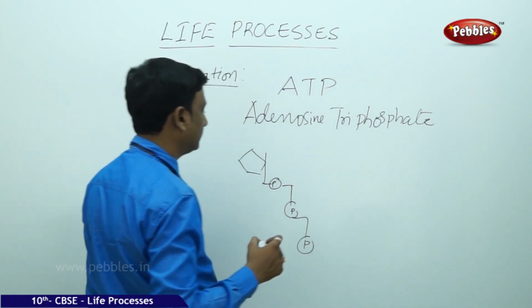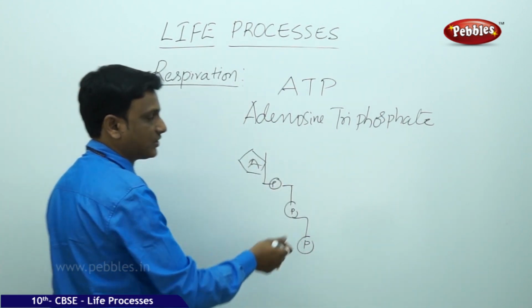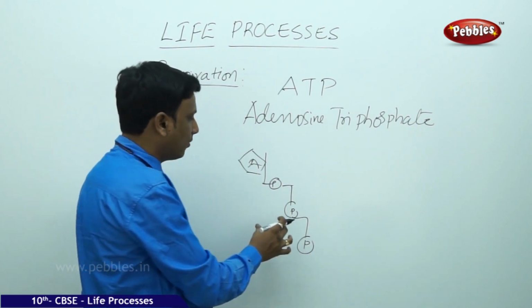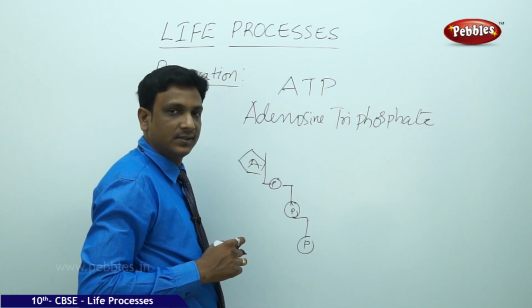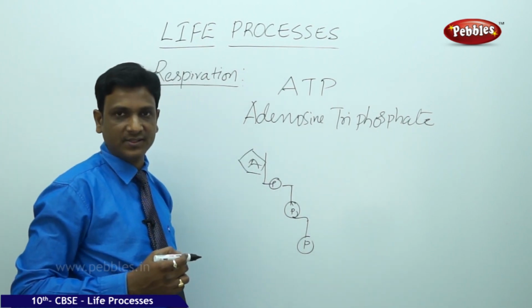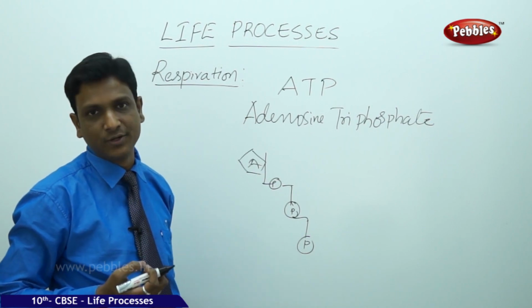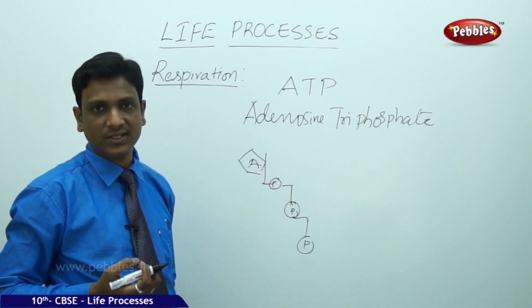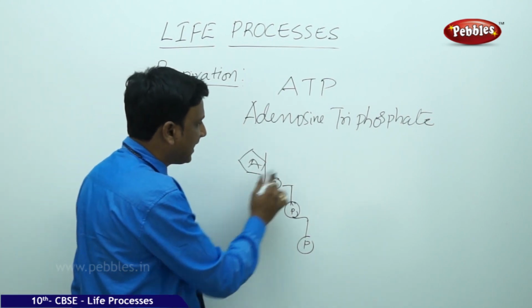Some 3 phosphates here. So adenosine triphosphate. So this is the molecule which has got the energy packed in it. In endothermic reactions, that means the reactions which absorb the heat, which absorb the energy, are called endothermic reactions. So in endothermic reactions, the energy is absorbed by splitting this ATP